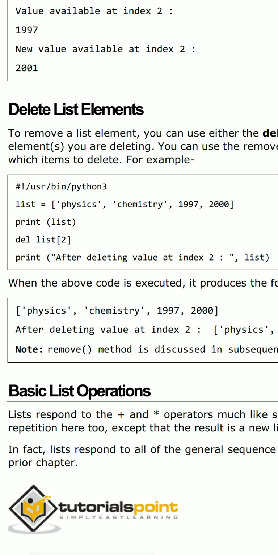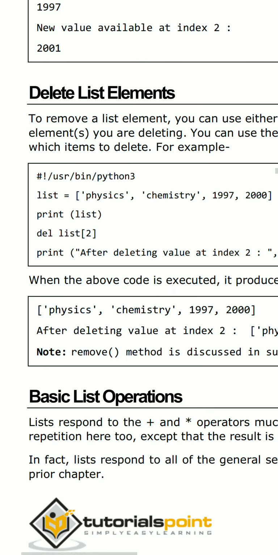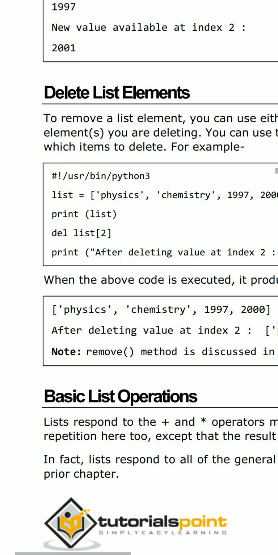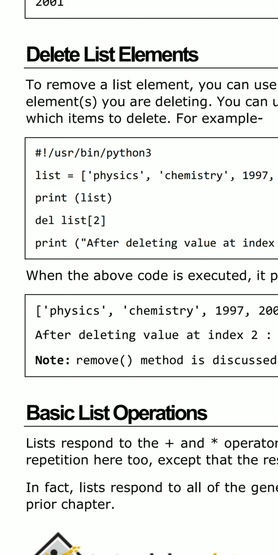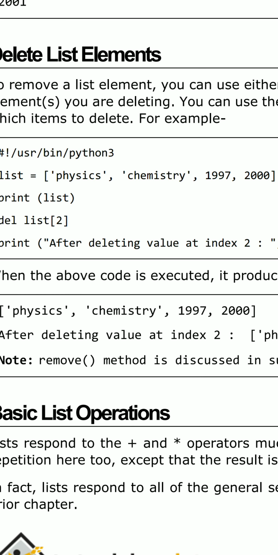And next, how you can delete. Suppose I want to delete one value from the list. Consider the list physics, chemistry, 1997, 2000, and I print the list, the total values. Next I am deleting the list of second position, that is the second value.